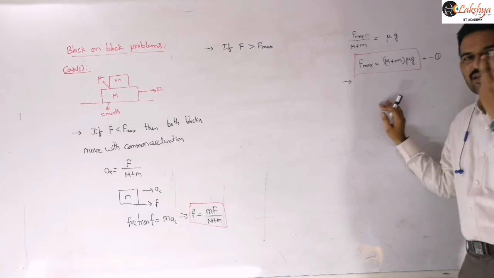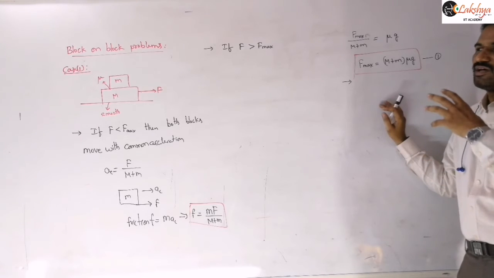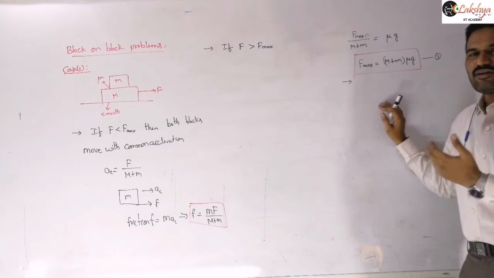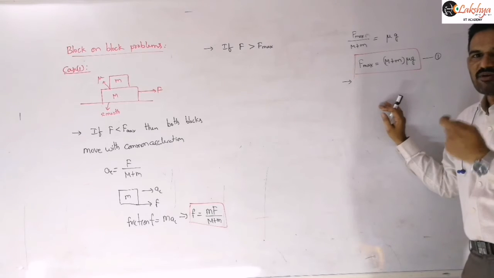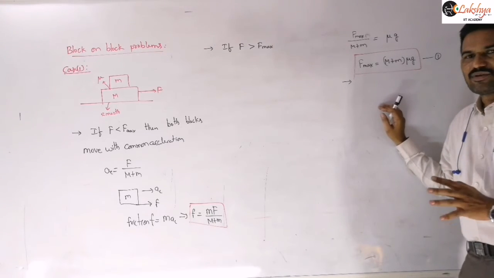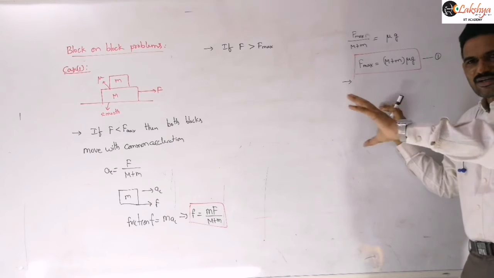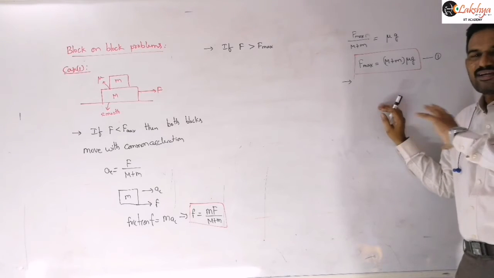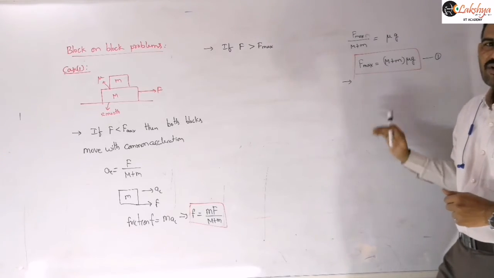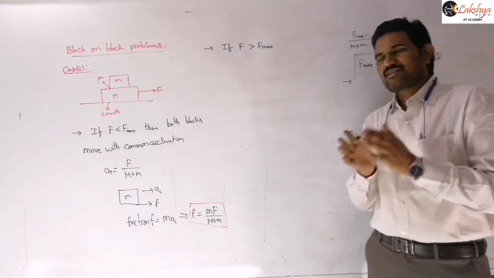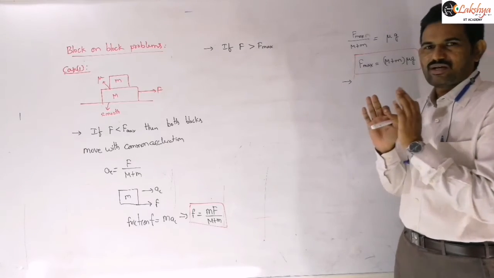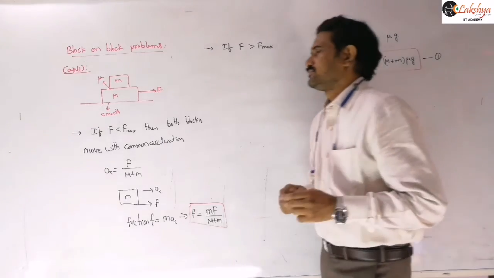We are not considering that here. If the dimensions are given, then we can calculate after how much time the small m may fall from the upper block. Such types of problems are also there, and we will discuss them later. Then they will give the dimensions of the lower block, like a plank, the length of the plank, and we can calculate after what time the upper block may fall from it. So here we are just discussing whether slipping is there or not. In this discussion, we are confined to that only, right?